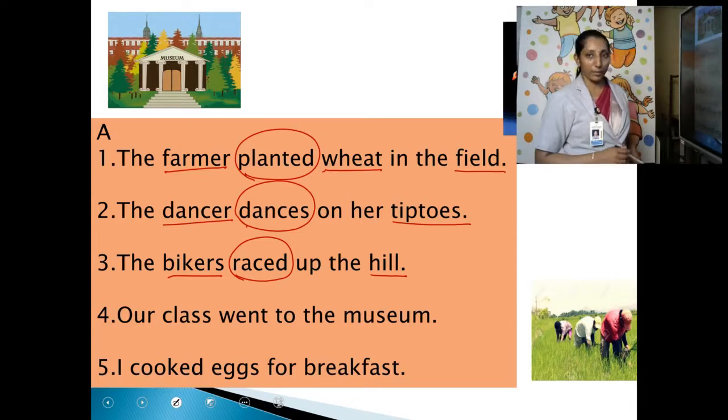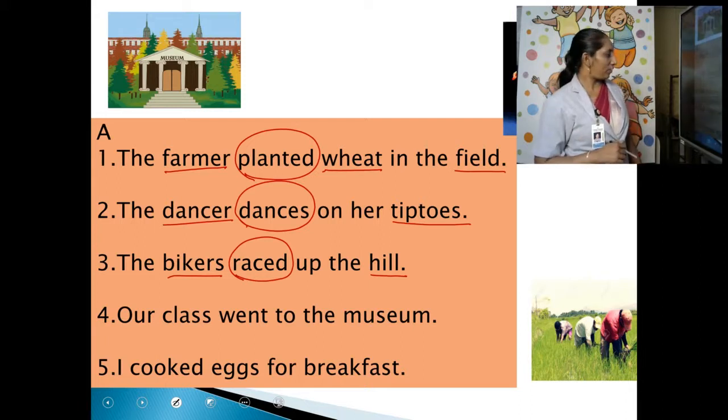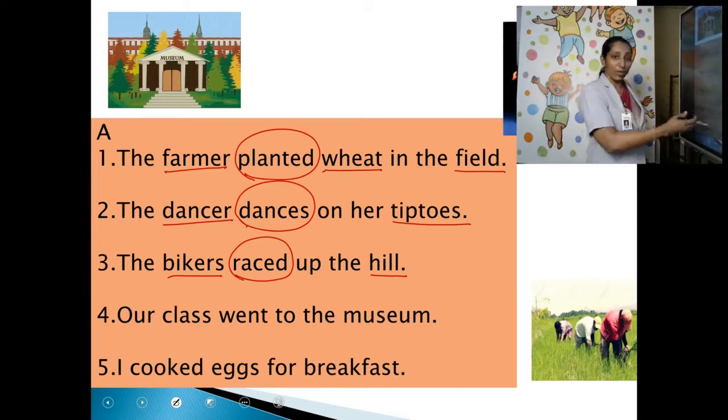Fourth sentence. Our class went to the museum. Yeah. You all missed those journeys, no? Picnic and all. Okay. Let us pray. This pandemic is going to disappear from the earth soon. Okay, and then only we can come back to our normal life.